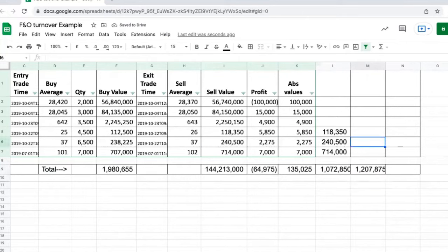Now we'll total up these 2 columns. And the resultant figure is just 12 lakhs. So 12 lakhs is your turnover from FNO for the purpose of tax audit. So in this case, tax audit is not applicable. So one more question which could arise is whether to do this turnover calculation script wise by considering average cost or do it transaction wise. So although there could be practical challenges while doing it transaction wise, still it is always advisable to do it